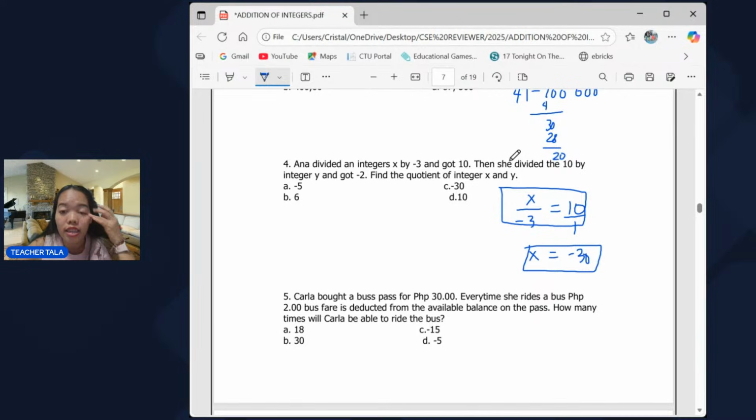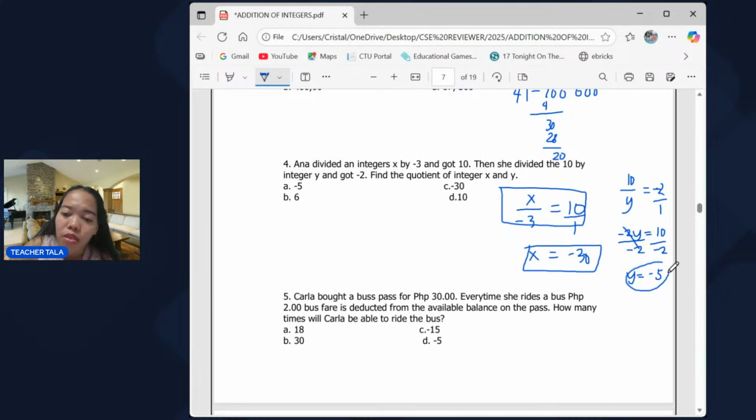So, x is equal to negative 30. Next, let's go to the next sentence. Then she divided the 10 by the integer y and got negative 2. Okay, so with this number sentence, we will be able to get the value of y by cross multiplying again. So we have y times negative 2, that's negative 2y is equal to 10 times 1, that's 10. Divided by negative 2, divided by negative 2, y is equal to negative 5.